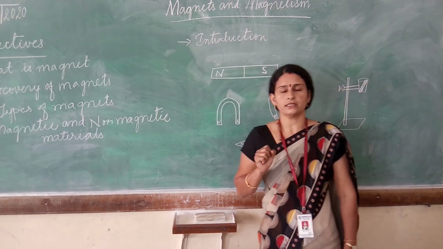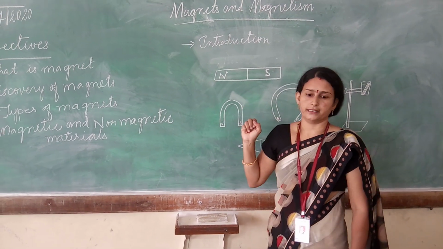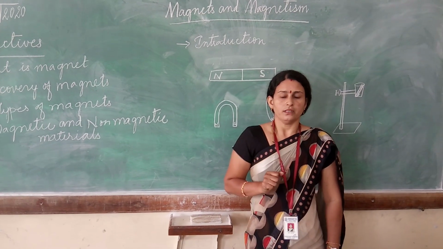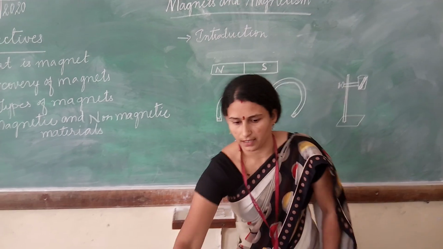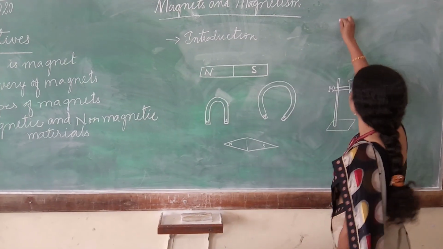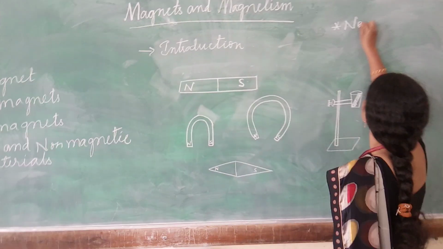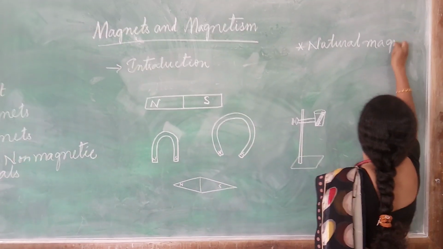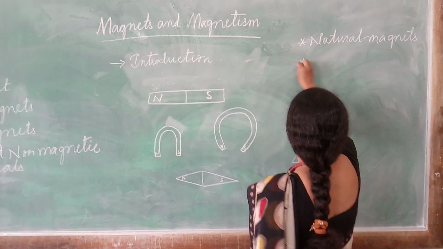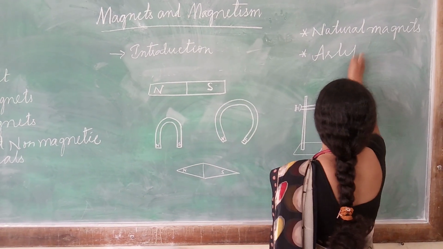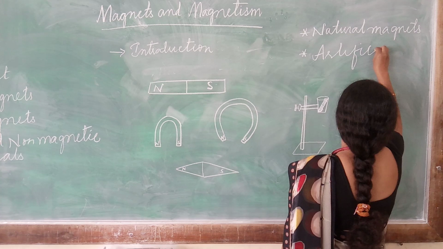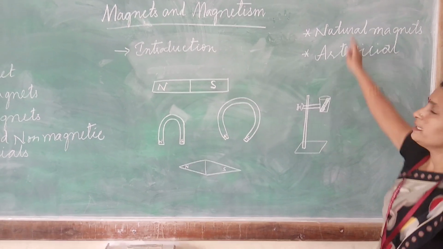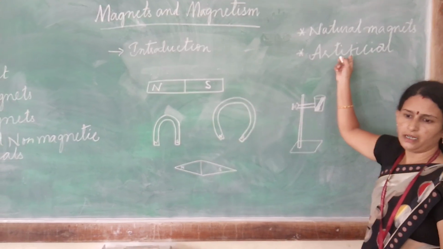Now magnets are of different kinds, and also they are available in different shapes. The different types of magnets are natural magnets and artificial magnets.